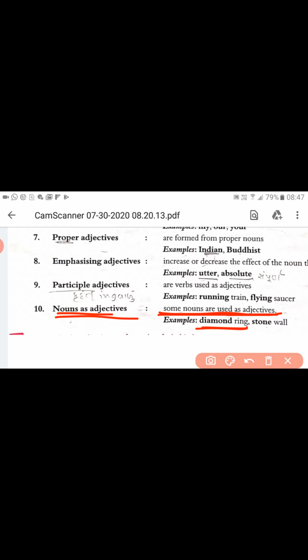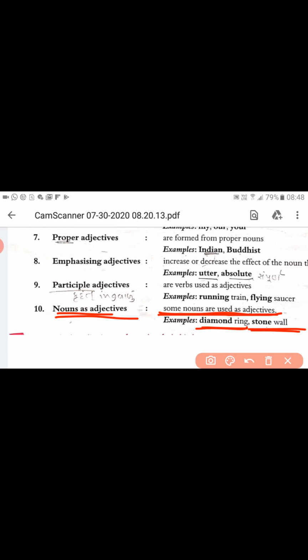It has a diamond. That's why it is known as a diamond ring. Golden throne. Here the throne is there, but it is made of gold. That's why this noun becomes an adjective. One more example, stone wall. The wall is there, but it is made of stone. That is why the words stone and diamond are known as noun as adjective.